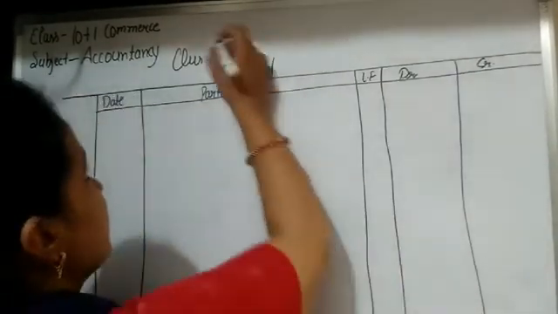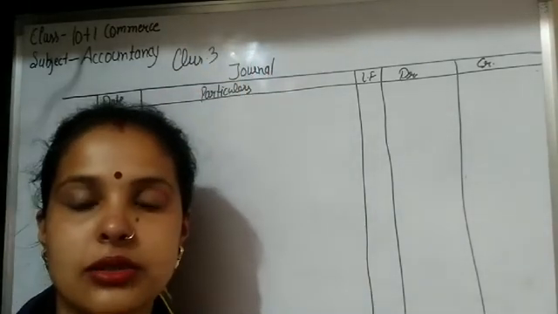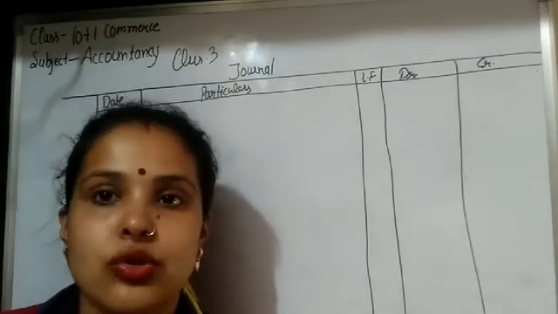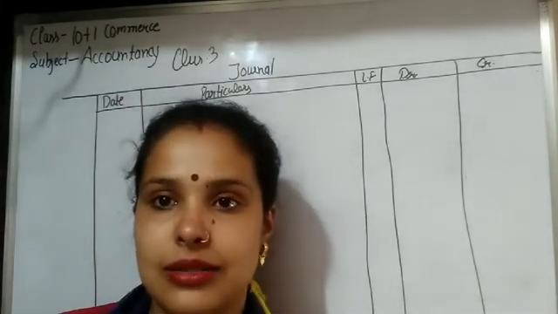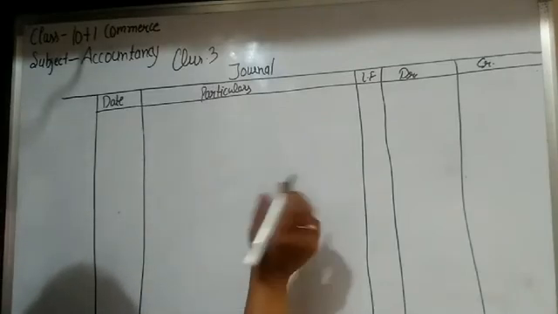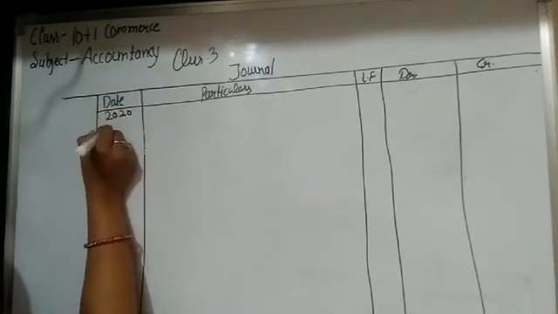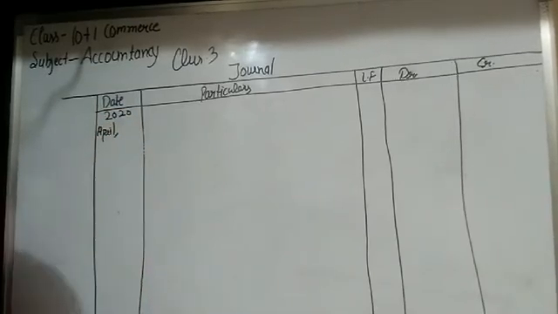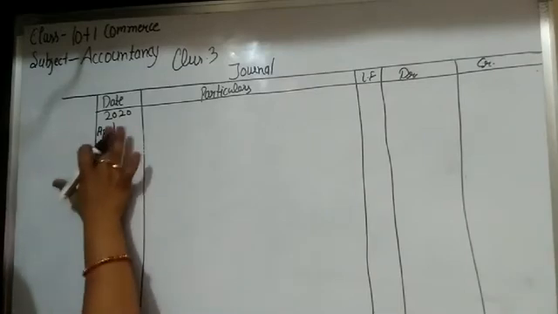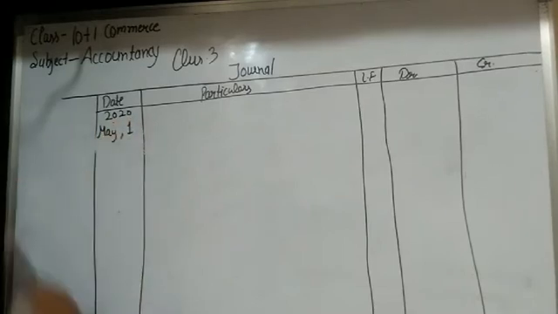Next question is question number 3. Our last question, that is question number 2, only deals with purchases. So this question deals with sales. So first transaction is sold goods for cash for rupees 15,000. So the year is 2020 and the month is, sorry, May, and it is the 1st. So this transaction is held on 1st May.